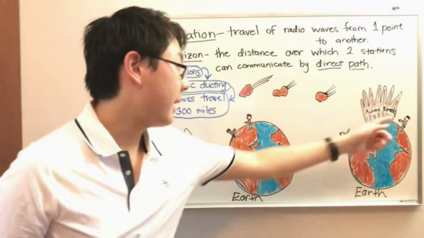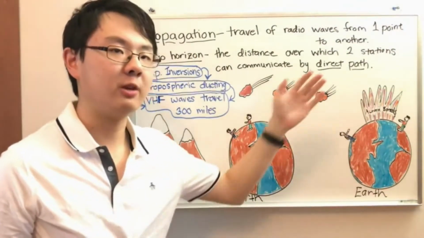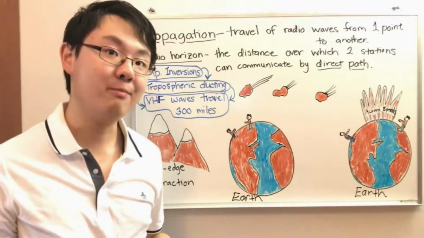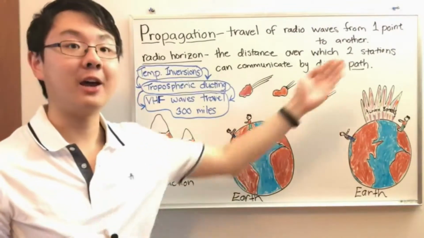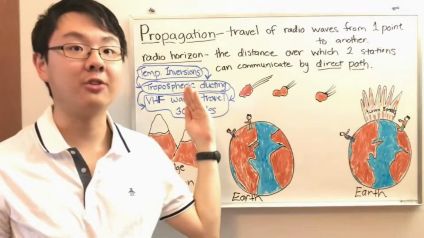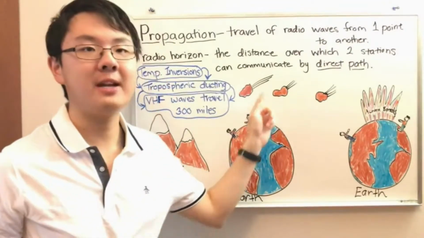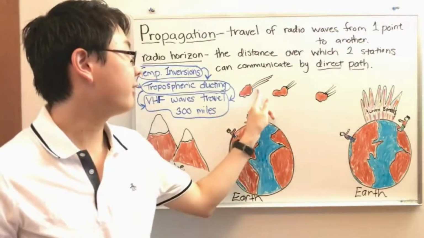Okay, so we know we can bounce signals off auroras. That's one way we can talk long distances, at least in between states. There are other things you can bounce waves off too. How about meteors? Yes, that's right. You can bounce ham radio waves off of meteors as they're traveling through the sky or in space. Often you don't actually bounce it off the meteor itself, but meteors, as they go through the sky, leave a trail behind them.